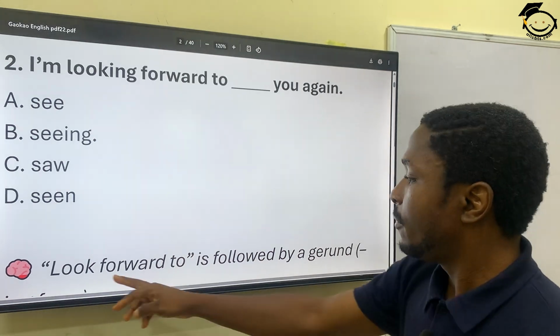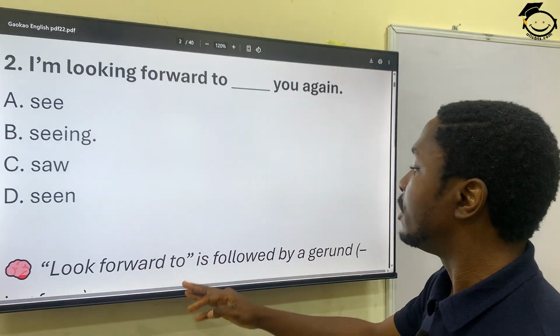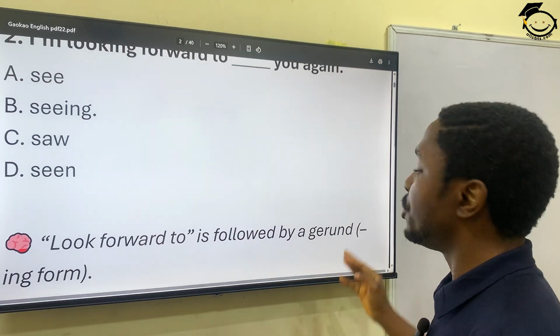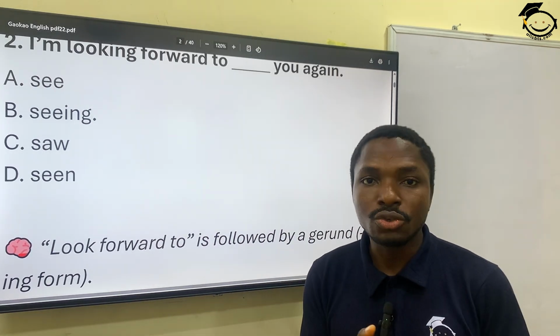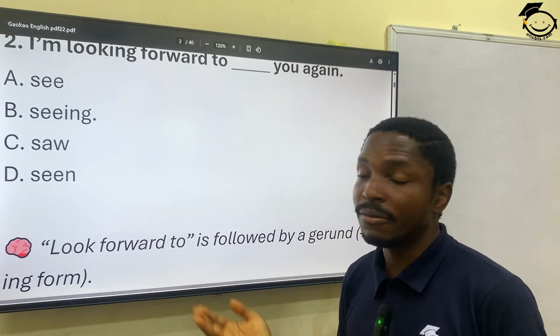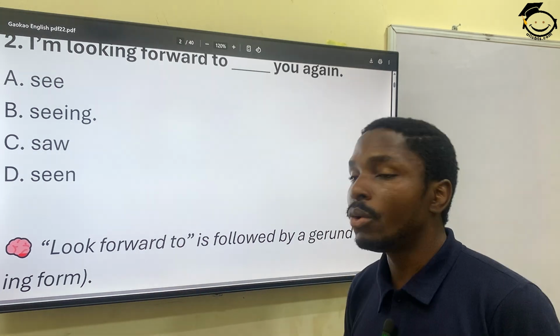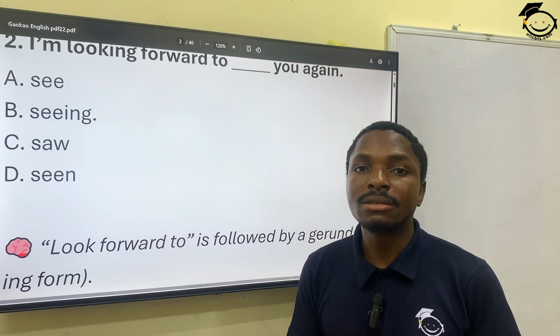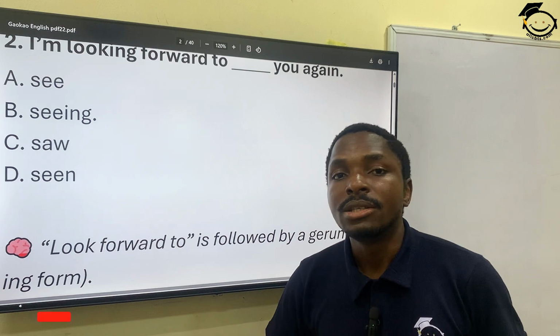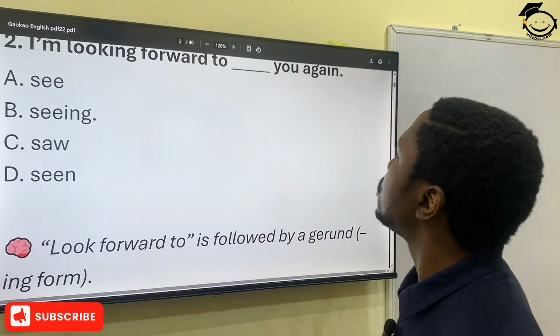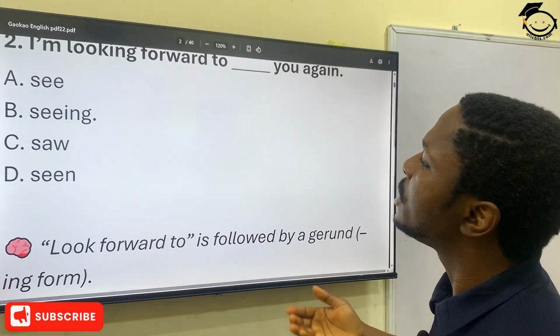If you look at my little explanation here, look forward to is followed by a gerund form. That's a hack you should keep at the back of your mind. As we go on, I'll give you other phrases that, once you see them in a sentence, are always followed by the gerund form. So I'm looking forward to seeing you again.